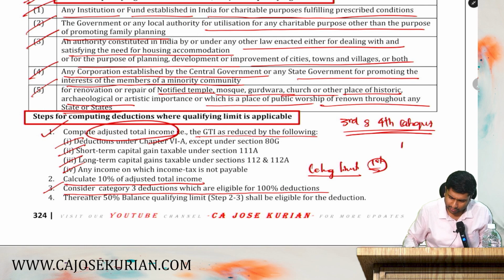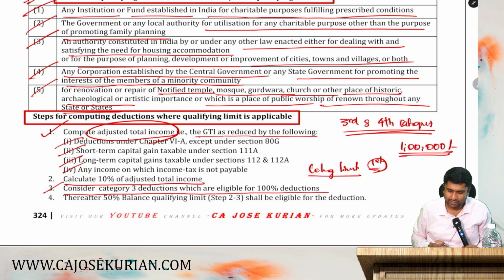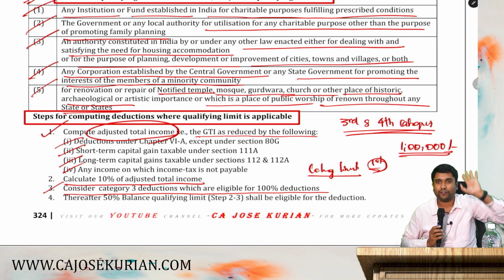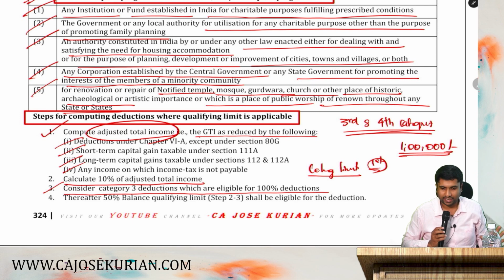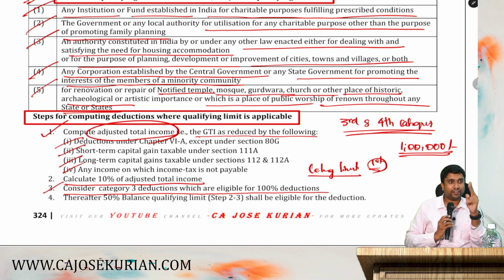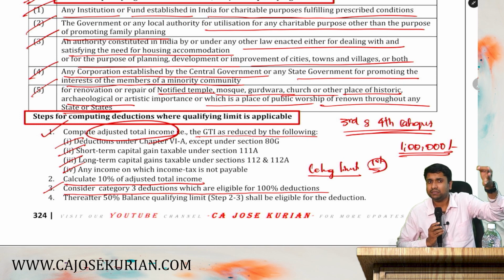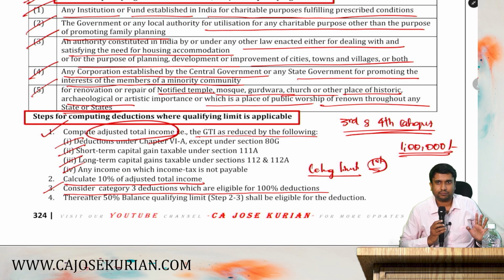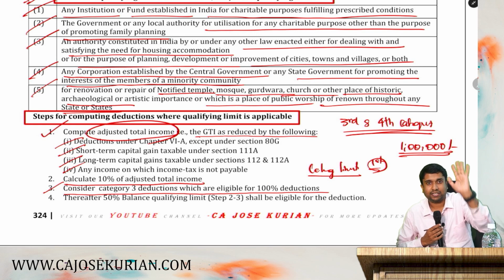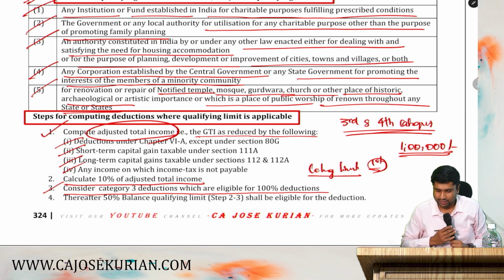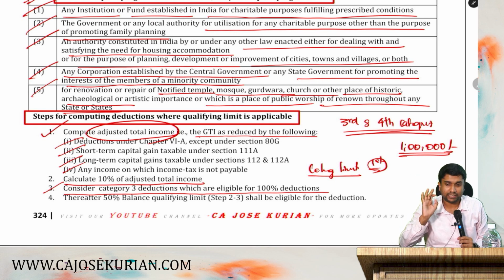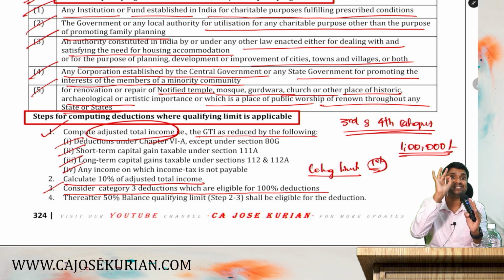Say for example, I have 1 lakh rupees as the qualifying limit. 10% of my adjusted total income came to 1 lakh. The first thing I have to do, I have given third and fourth contribution. What was third one? Third item, 100% allowed as a deduction subjected to ceiling limit. Are you with me? Say I have given a third category contribution. That amount is 60,000. Then first I need to do is always consider the third category first.